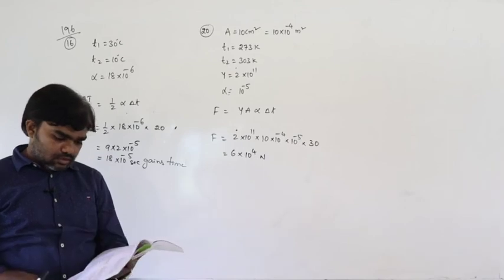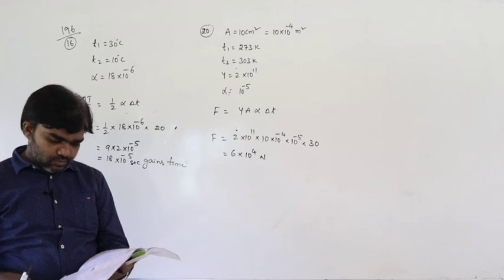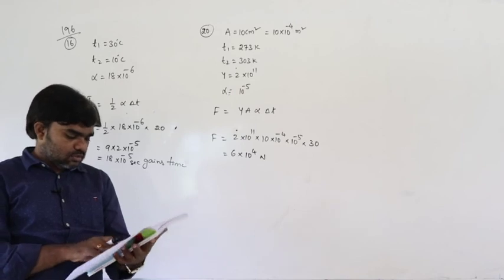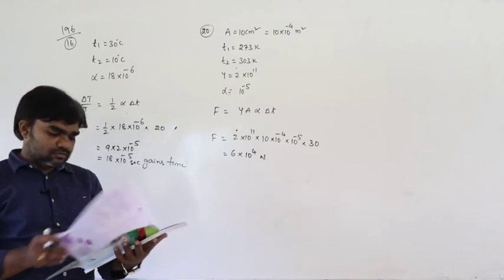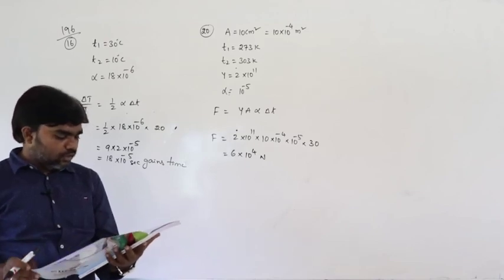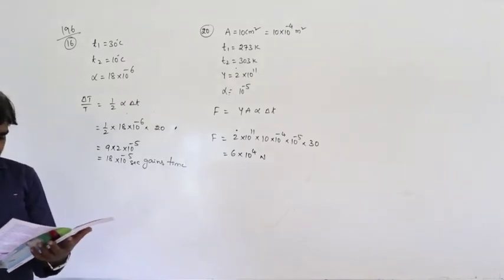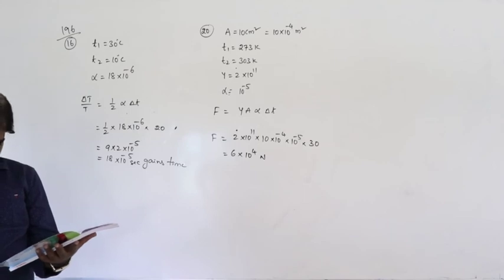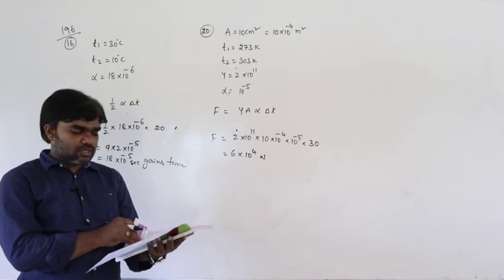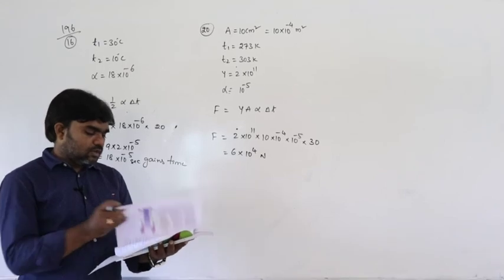Now your homework problems. You can do a total of up to 21 questions. So mechanical properties, thermal expansion of solids. You can do this module 1 homework from 1 to 21. You can do each and every problem, no doubt about that. In module 2 also you can do all problems. Of course, two more concepts are left in this chapter. Let us discuss them in the next class. But you can do all the problems in the module 1 and module 2 homework.